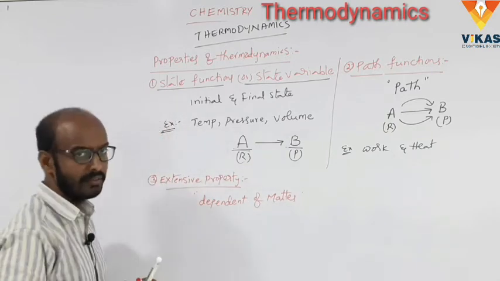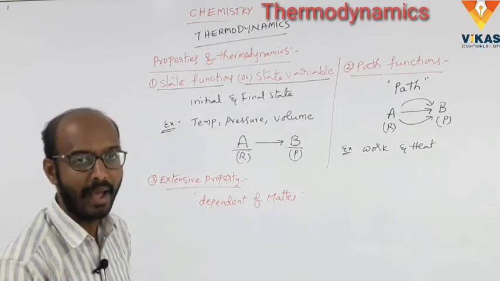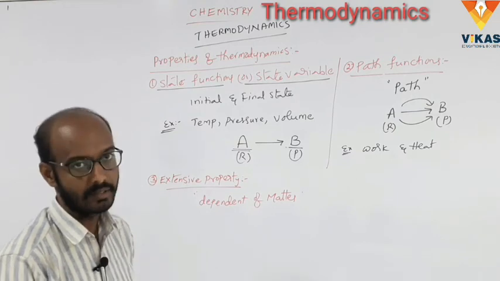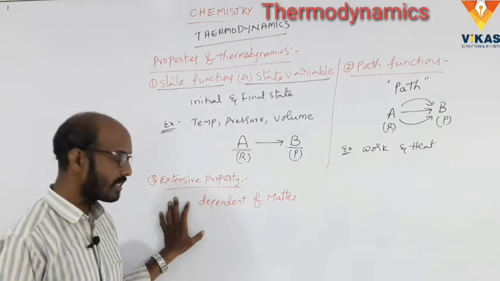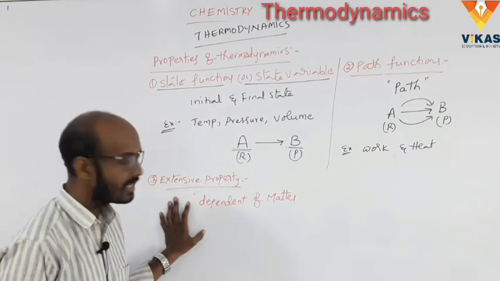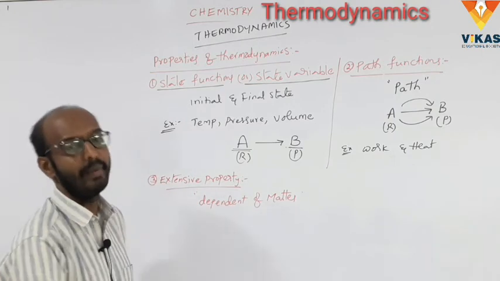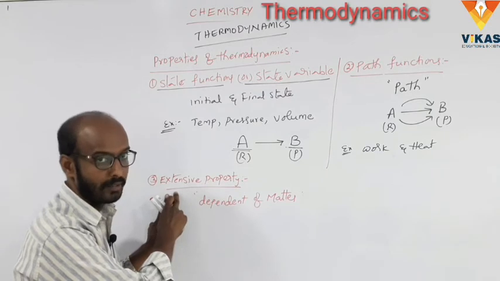The property whose value depends upon the total amount of the matter or total amount of the mass or total amount of the substance. Clear? Here the thermodynamic property is mainly dependent on the matter. It depends on the matter. Simply it depends on the matter. That is called extensive property.